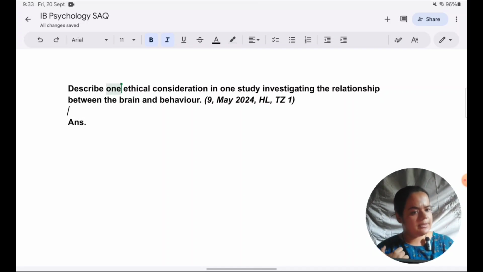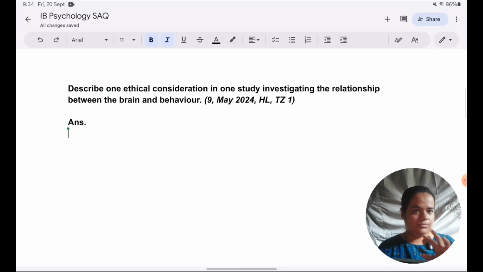You're not going to get credit for more than one ethical consideration. They've asked you for exactly one. Don't waste your word count, which is very limited. Maximum word count you can take on an SAQ is 400. So don't waste that precious word count and your precious time on writing something which is not going to be scored at all. When they've asked you for one ethical consideration, take only one.